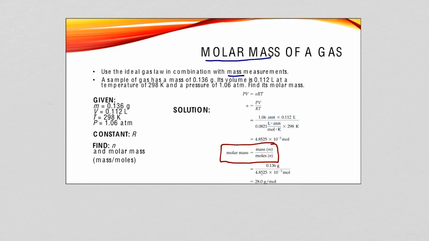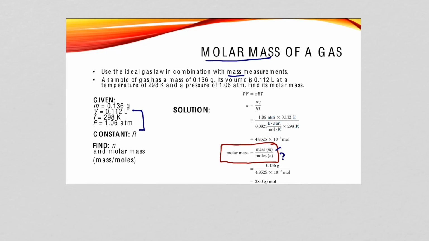So we know the mass here, but we need to find the moles. So we have our mass, we're given that. Our goal here is to find these moles. And we have a nice way to do that. Of course, since we know the properties of the gas, we know its volume, temperature, and pressure, we can simply use the ideal gas law.